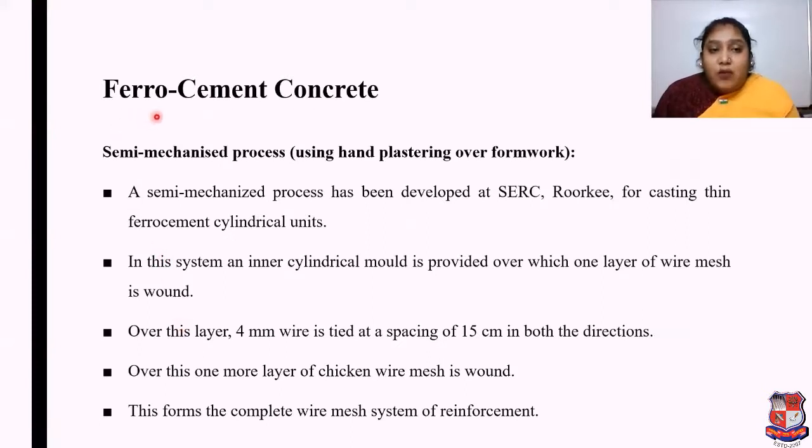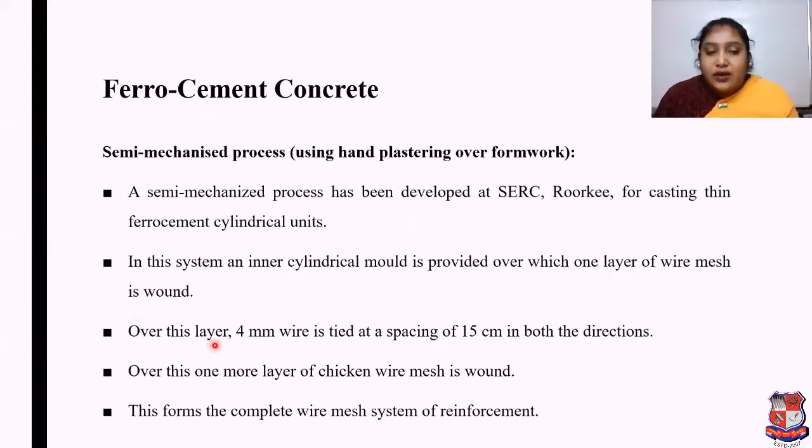If we talk about the semi-mechanized process using hand plastering or formwork, this was developed at SERC Roorkee for casting thin ferrocement cylindrical units. In this system, an inner cylindrical mold is provided over which one layer of wire mesh is wound.